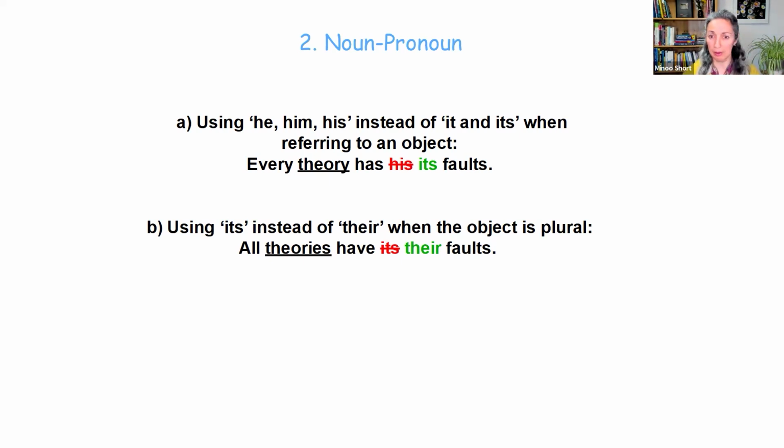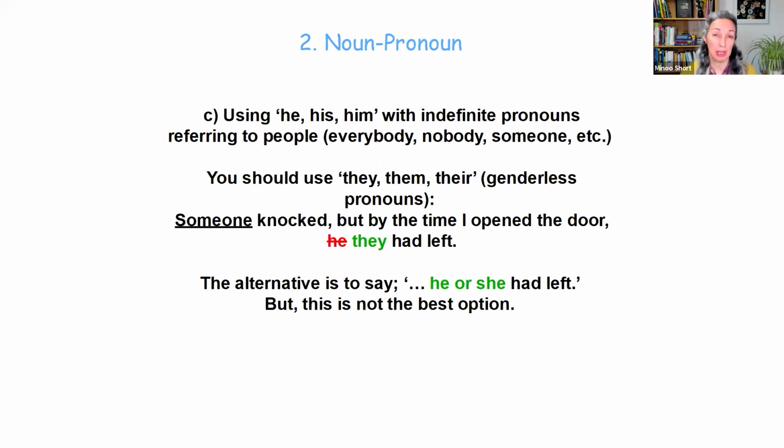And one other in this category, only one more, and that is using again he, his, or him with indefinite pronouns that refer to people, for example, everybody, nobody, someone, etc. For these words, you should use they, them, and their. And in this case, they, them, and their are called genderless pronouns.